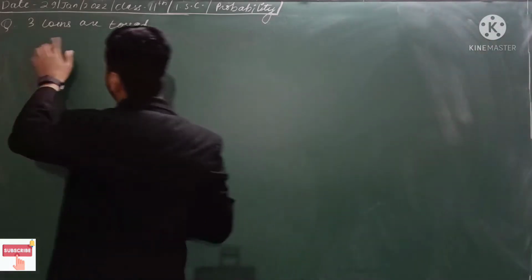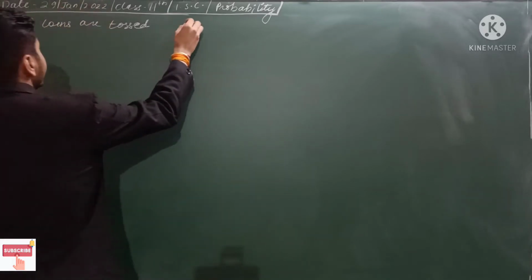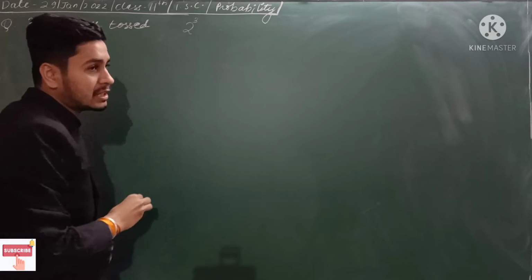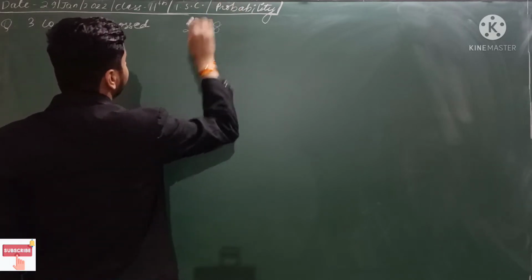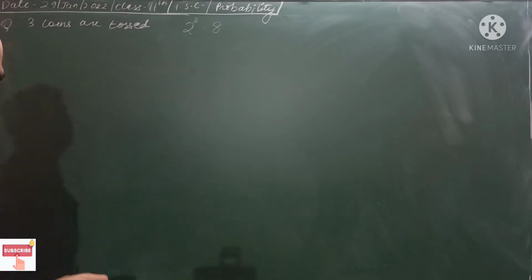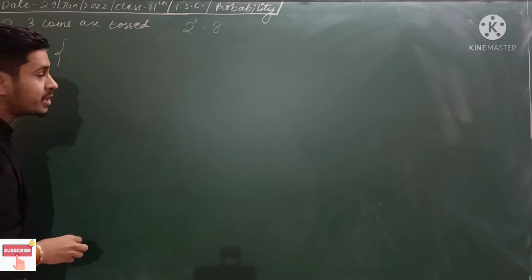Okay, so 3 coins are tossed. Can you tell me how many sample space points there will be? We know that there are 2 faces of a coin, and if we are tossing it 3 times, 2 to the power 3, that is 8. That means we will get 8 sample space points. So what will be the sample space? How are we going to calculate it?